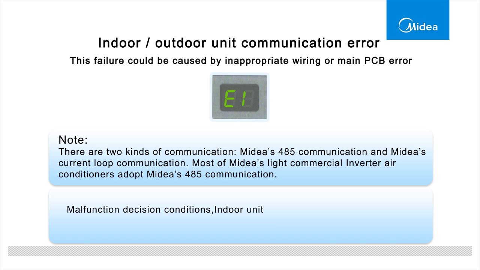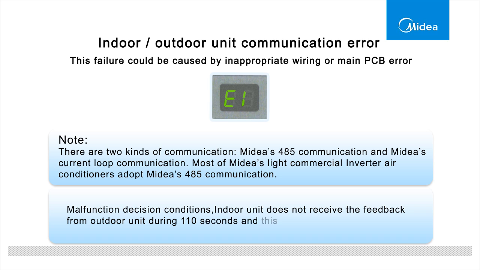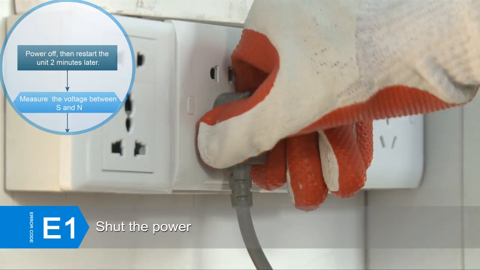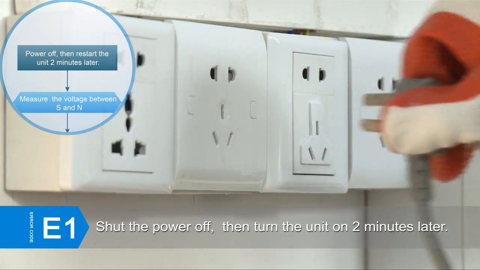Malfunction decision conditions. Indoor unit does not receive the feedback from outdoor unit during 110 seconds, and this condition happens 4 times continuously. Shut the power off, then turn the unit on 2 minutes later.